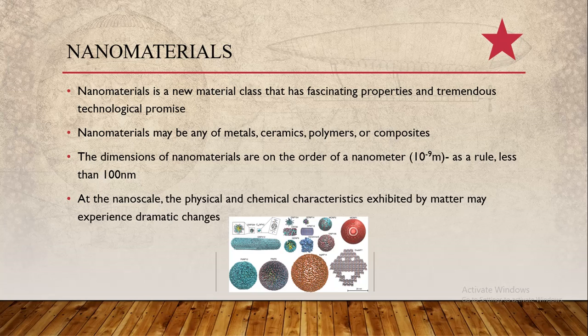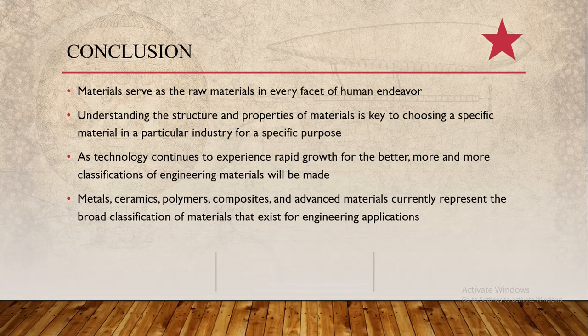Nanomaterials, a new material class that has fascinating properties and tremendous technological promise. The prefix nano means 10 to the negative 9 of a meter. And as a rule of thumb, the dimensions of a nanomaterial are on the order of less than 100 nanometers. At the nanoscale, matter experiences very diverse changes in physical and chemical characteristics.